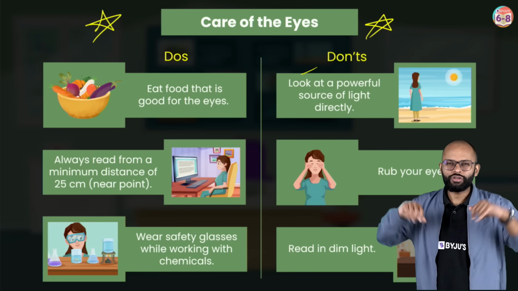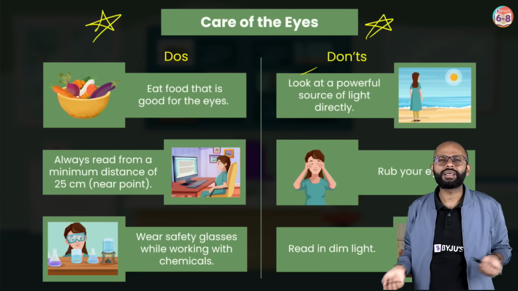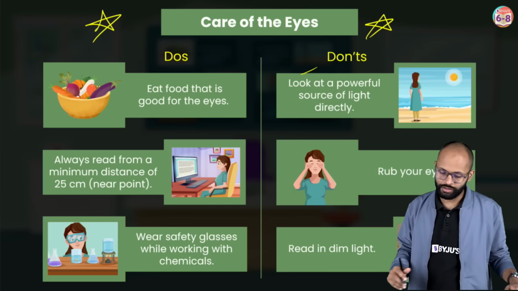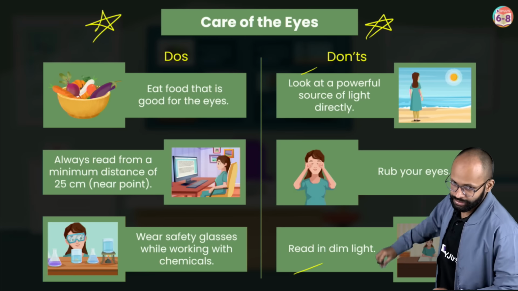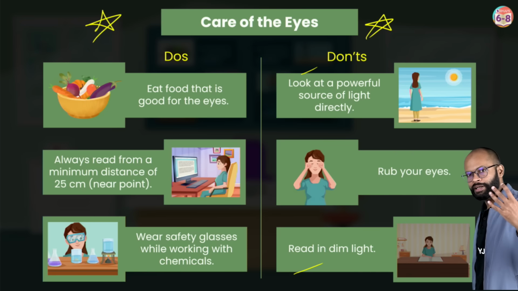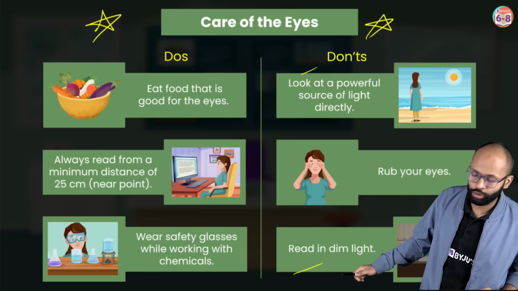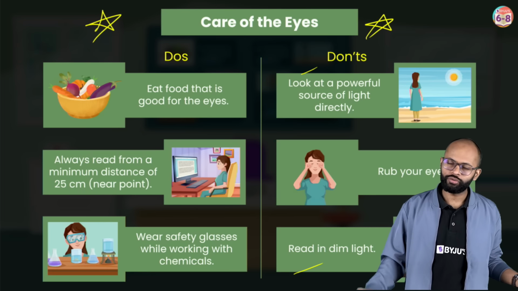Rub your eyes. We should not have a habit of rubbing our eyes. Some people have it, but we should not do it because this is not a good habit. It damages your eyes. Read in dim light. You should not read in dim light. You should have proper light to read, and that's the third thing you should not do. So, 3 points to do, 3 points to not do.